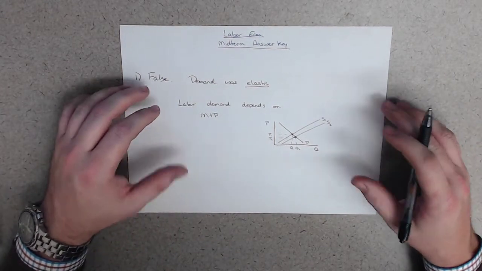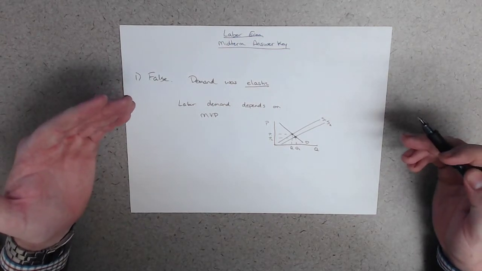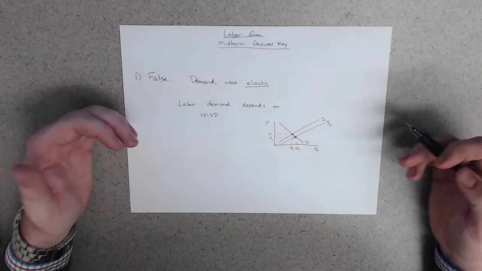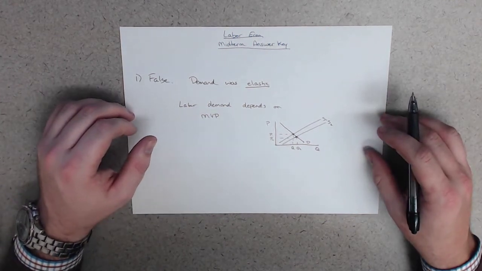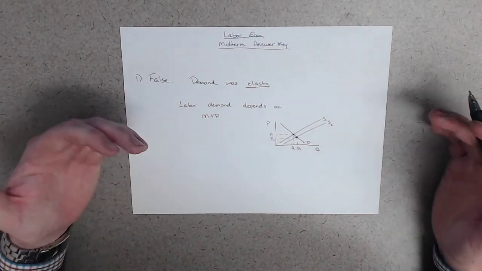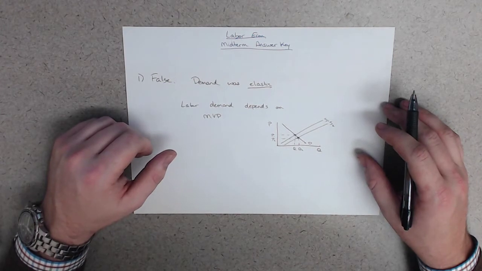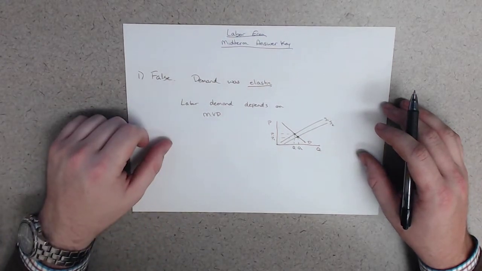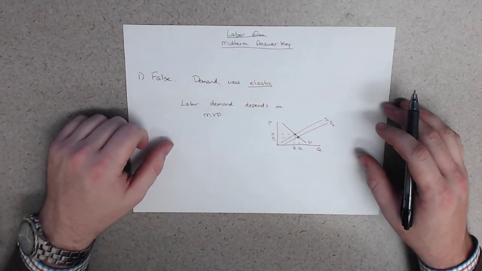Okay, so remember, here we're just saying the workers are going to be more productive, so MPP increased. Under what conditions does MVP increase when MPP increases? Well, it's got to be when demand for the final good, in this case automobiles, is elastic. So number one actually gives you enough information to figure it out.